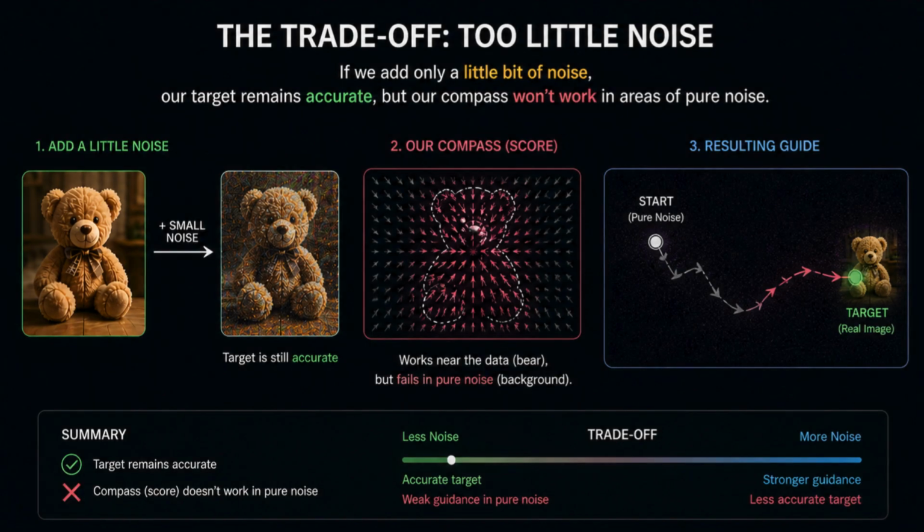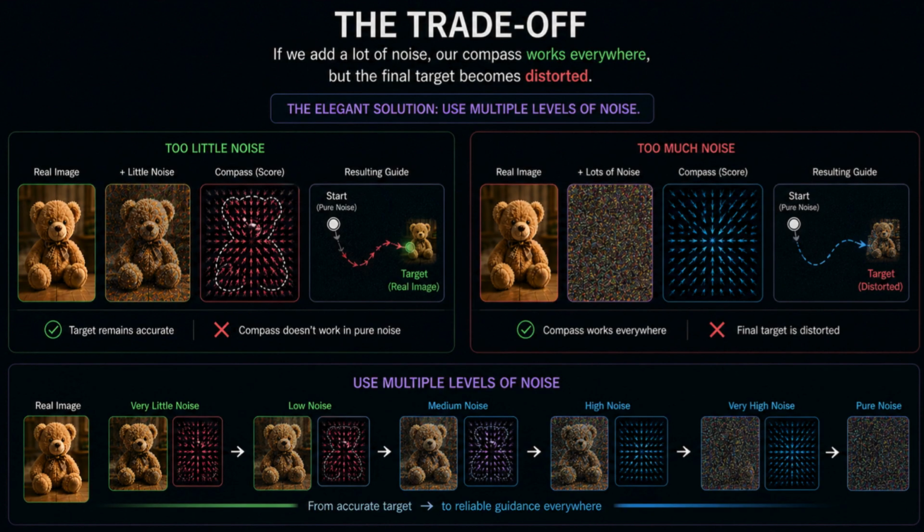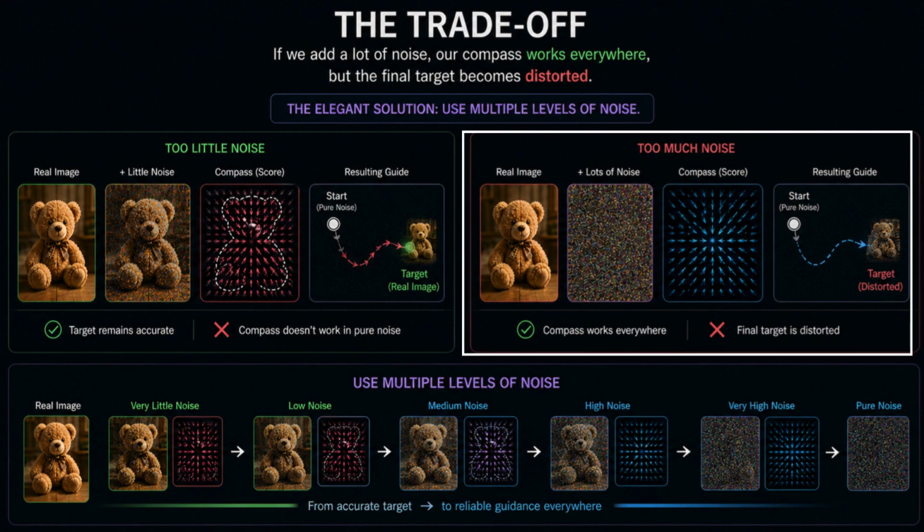This introduces a classic trade-off. If we add only a little bit of noise, our target remains accurate, but our compass won't work in areas of pure noise. If we add a lot of noise, our compass works everywhere, but the final target becomes distorted.